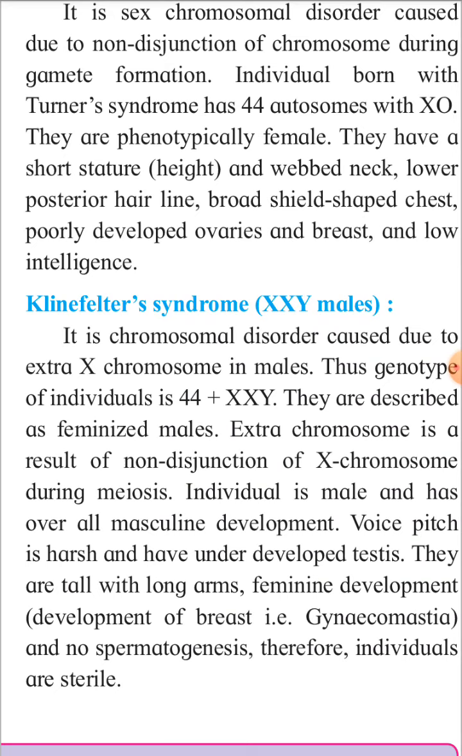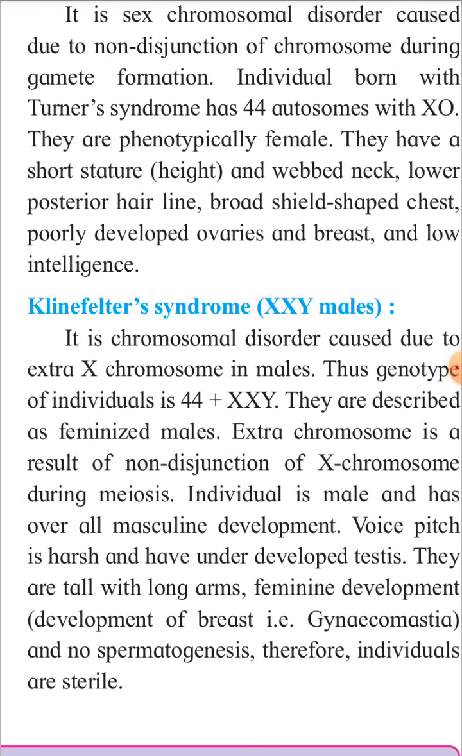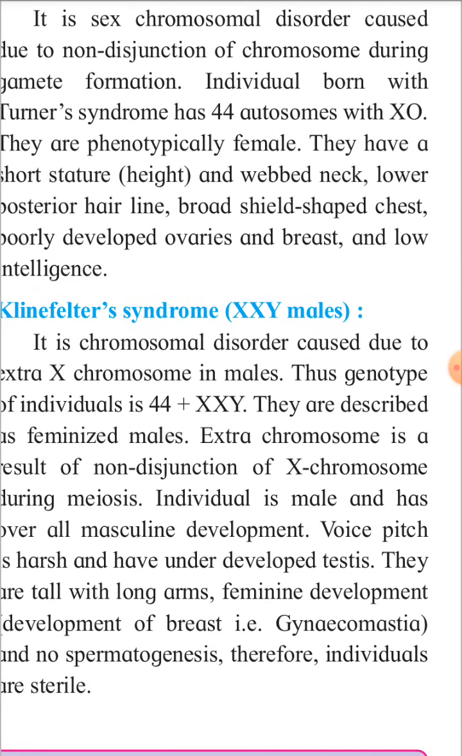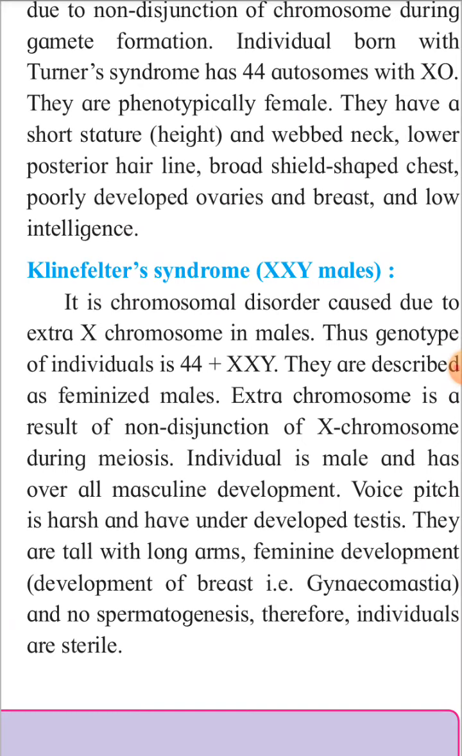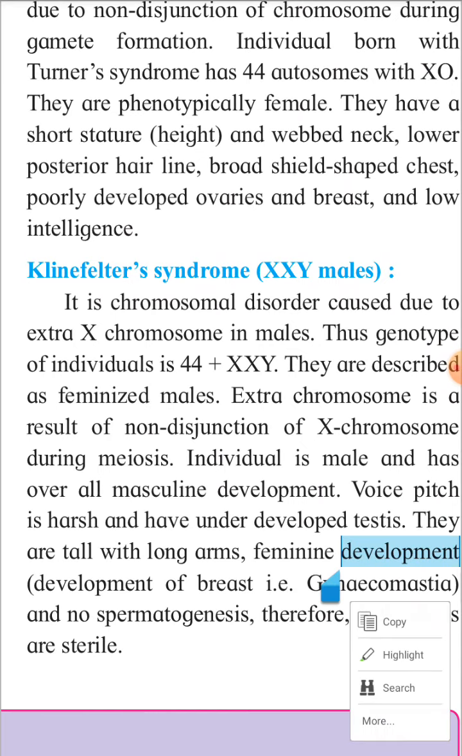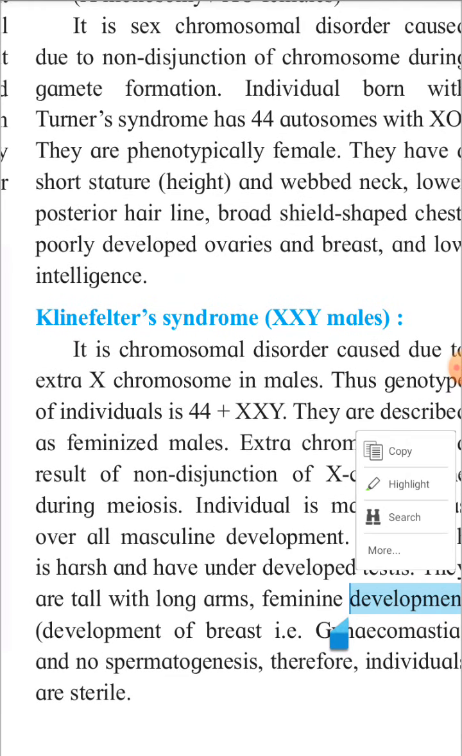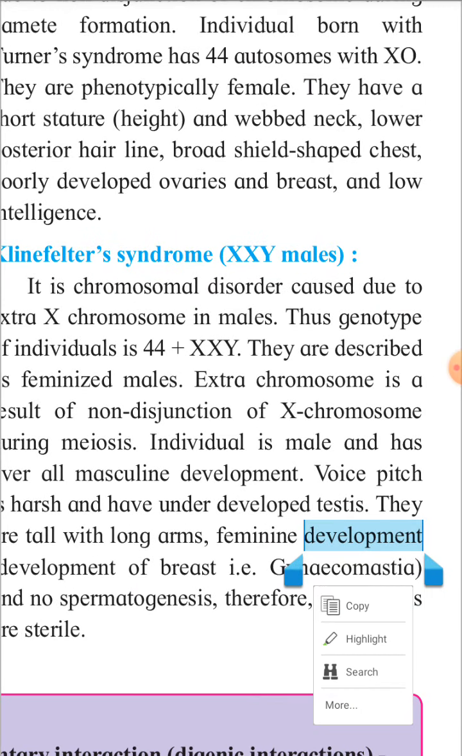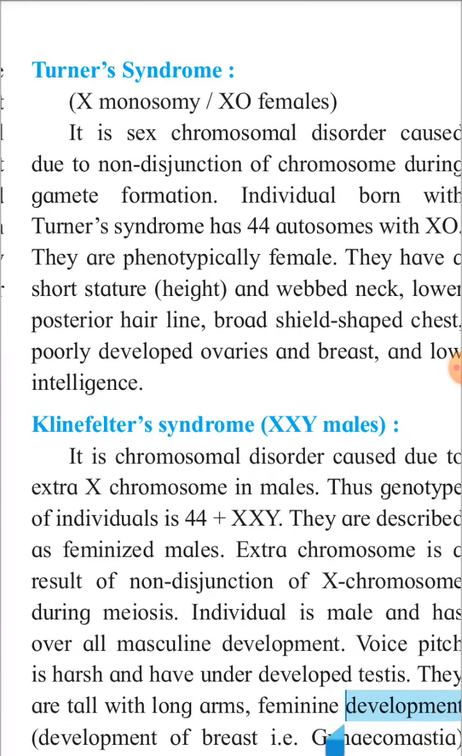They are phenotypically female, means their external structure is of female. They have a short stature, means their height is short, and webbed neck. So there is abnormal neck. Then lower posterior hairline, so hairline is up to the neck. That is called lower posterior hairline. Broad shield shaped chest, so chest is like a broad shield. And poorly developed ovaries and breast. So ovaries and breast are not developed properly, and their intelligence is also low. So that is called the Turner syndrome.